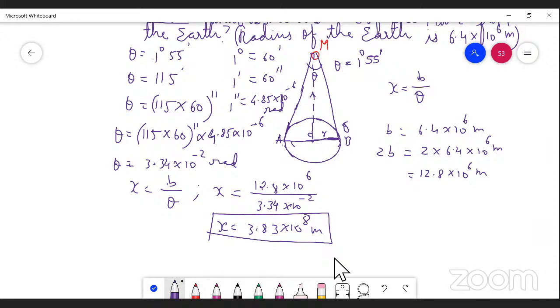Like this only we should find out, dear students. This is a very important sum, and sometimes they may ask it in your exam also. You should note it down properly. Next we are going to discuss another sum.